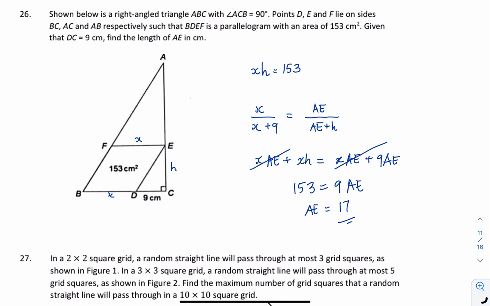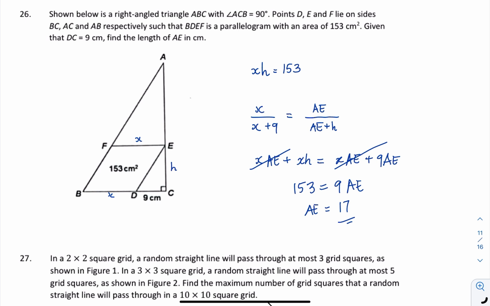Right, question 26. There's a triangle. BDEF is a parallelogram, so that means this is parallel to this. Then the DC is 9. We need to find AE. We have very limited information over here. So what I will do when I have limited information, I'll probably do the similar triangles.